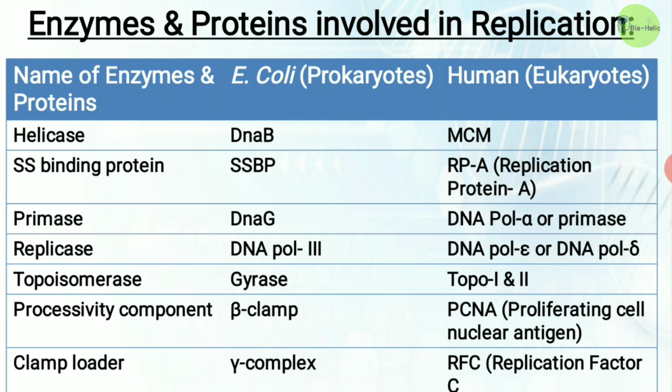The action of topoisomerase is done in E. coli by gyrase and in human by topo 1 or 2. And the processivity component action is done by the beta clamp in E. coli, and in human it is done by PCNA or proliferating cell nuclear antigen. The action of clamp loader is done by the gamma complex in E. coli, and in eukaryotes it is done by RFC or replication factor C.